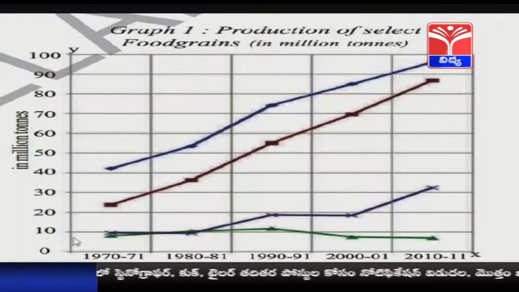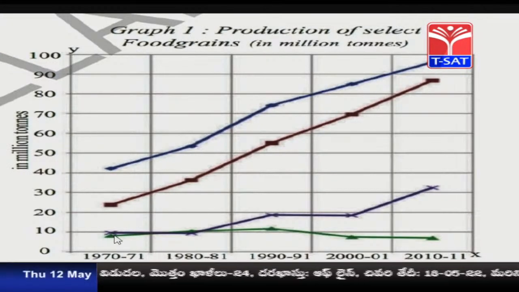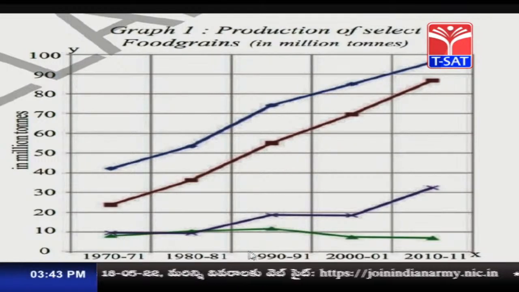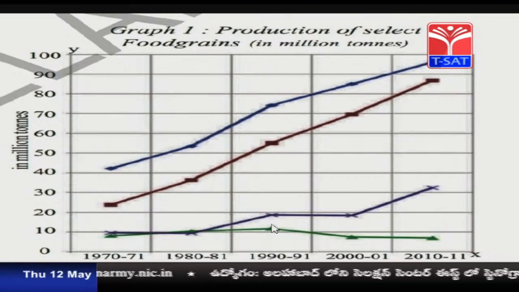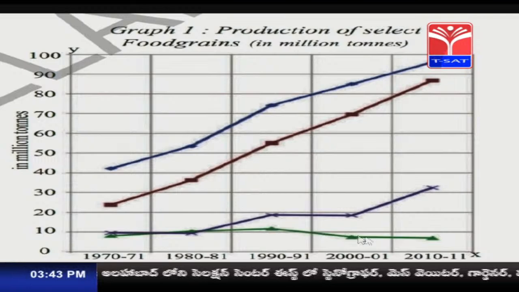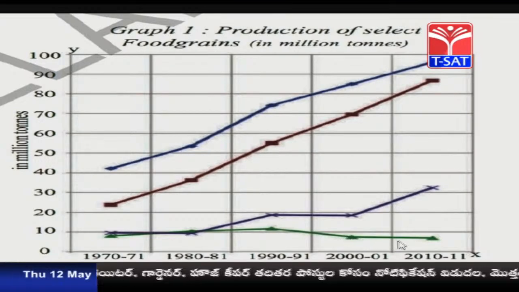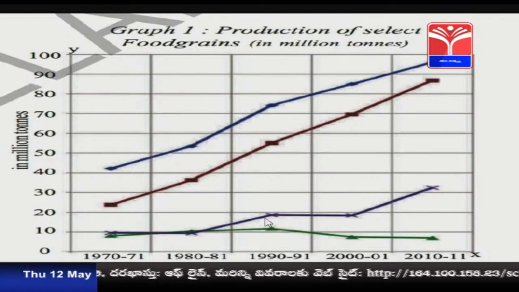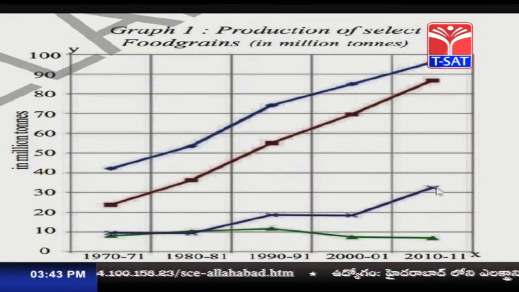Look at the graph. See here, jowar and oil seeds. You can easily identify that not much concentration was given to jowar as well as oil seeds. You can see an increase only in the year 1990-91, and there was a decreasing trend in 2000-2001, and it was still maintained at the same level in 2010-11. For oil seeds, there is a little bit of improvement in production up to 2010-11.